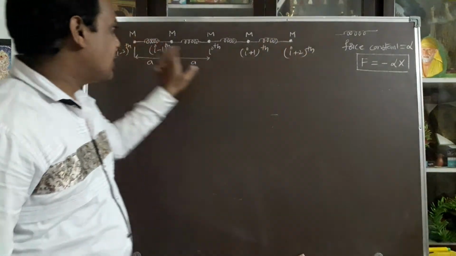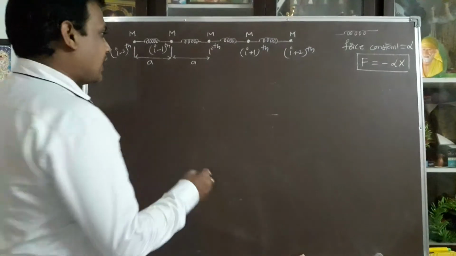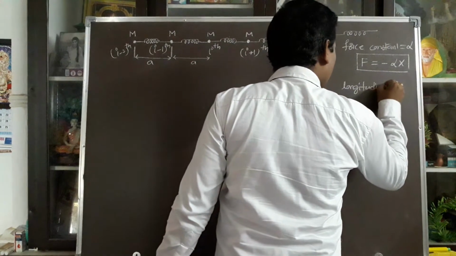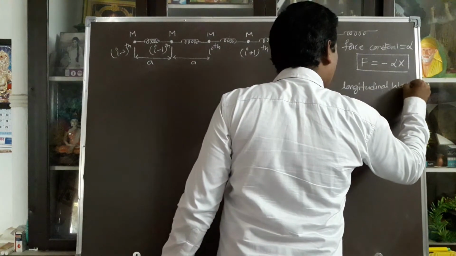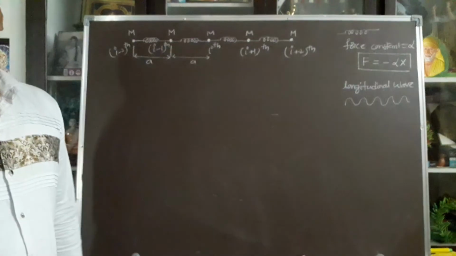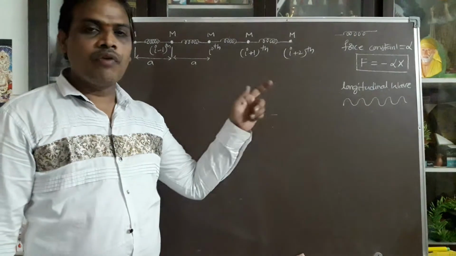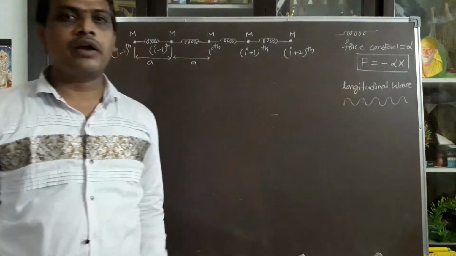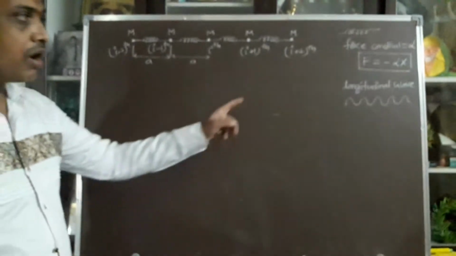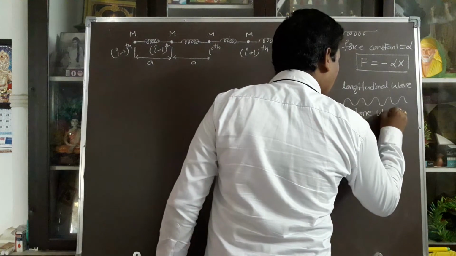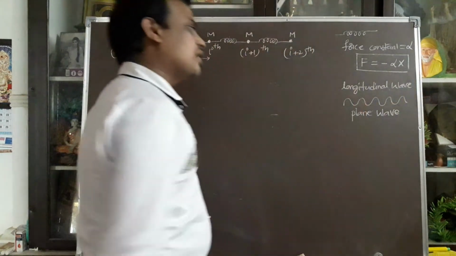According to phonons, here they can create the longitudinal wave. What wave exists? Longitudinal wave. A longitudinal wave is the vibration of particles along the direction of propagation. The propagation direction and the vibration direction are both the same. Then that wave is called a longitudinal wave. According to phonons, the longitudinal waves are plane waves. These waves exist in the form of a plane, so the wave is called a plane wave.